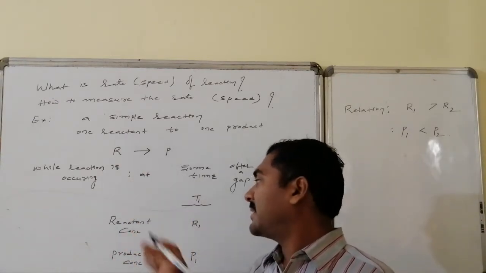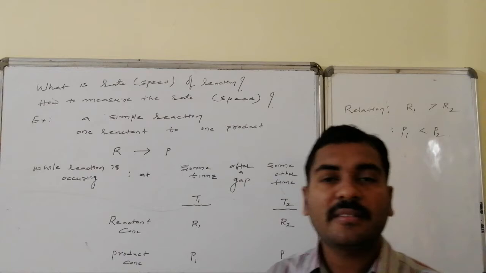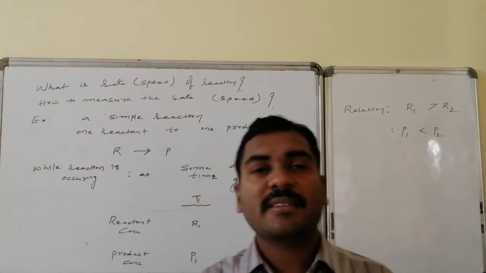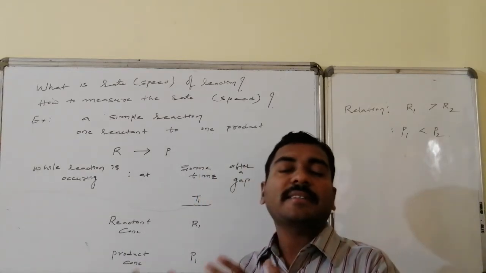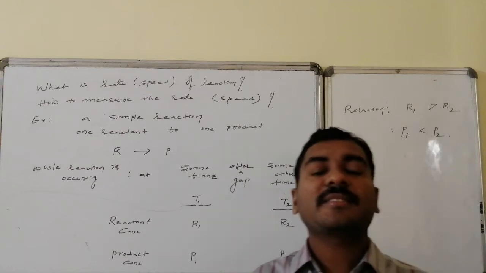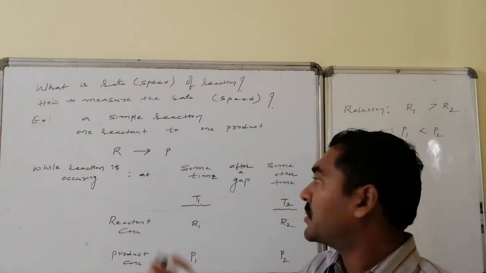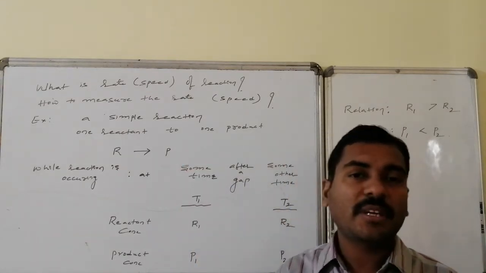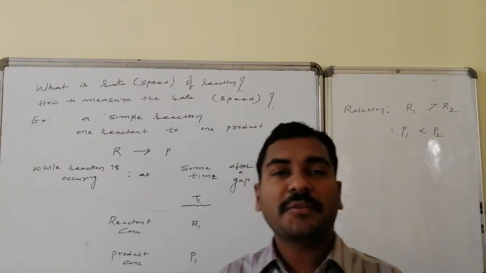R is the reactant and has some concentration. As the reaction proceeds, its concentration decreases because it is transformed to product. Some amount of starting material is converted to product.